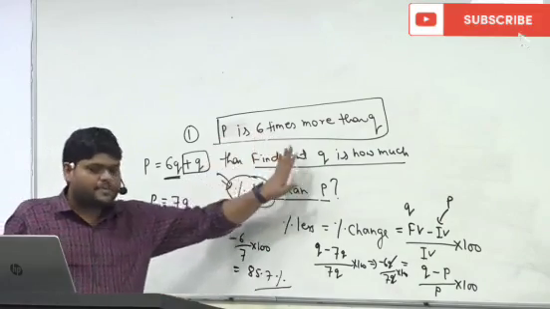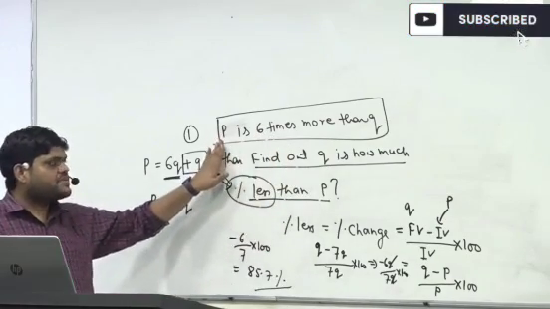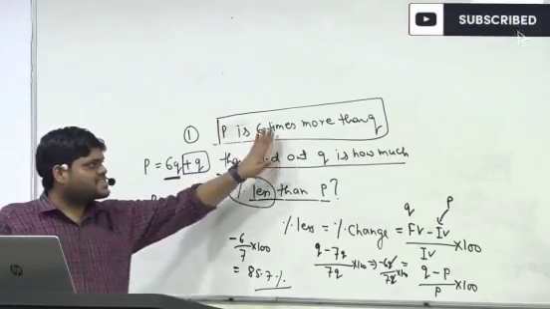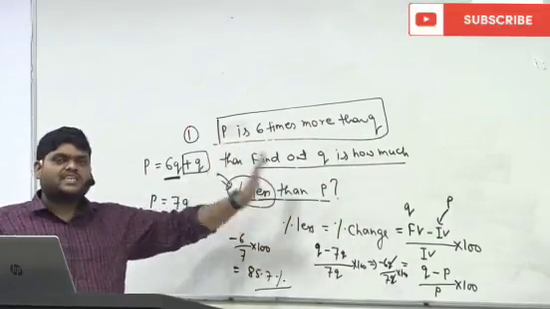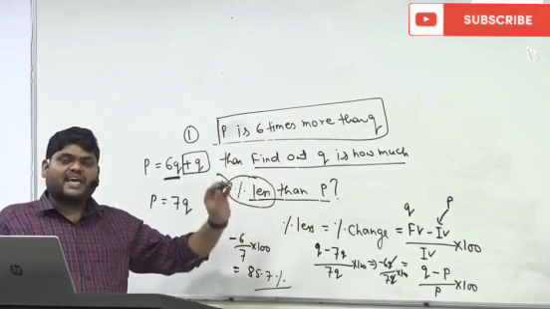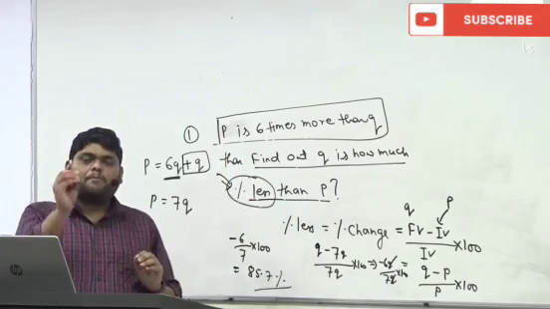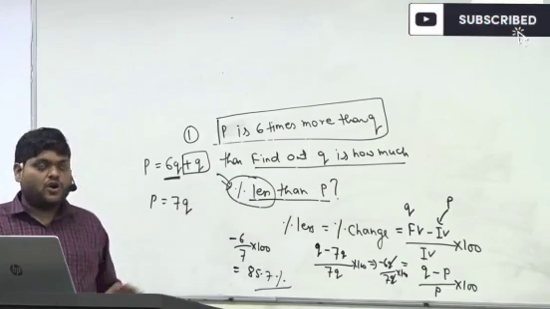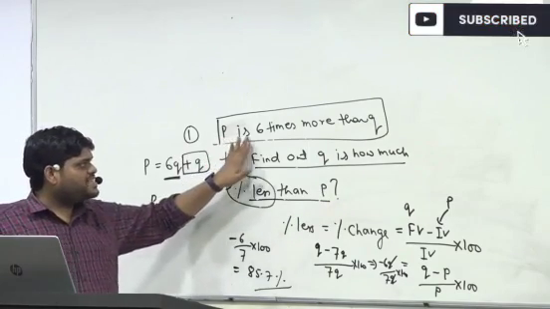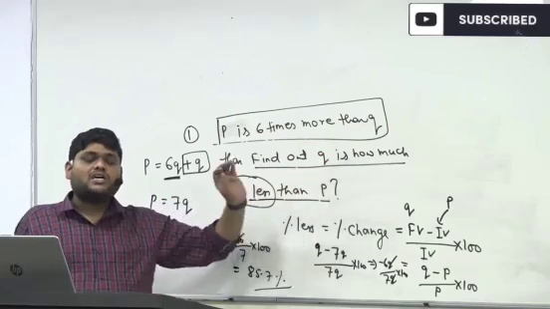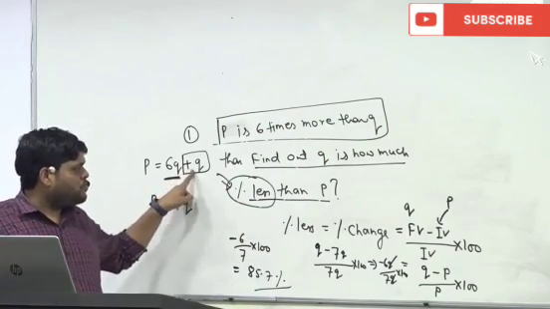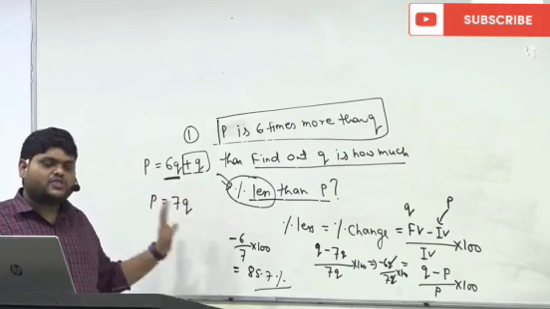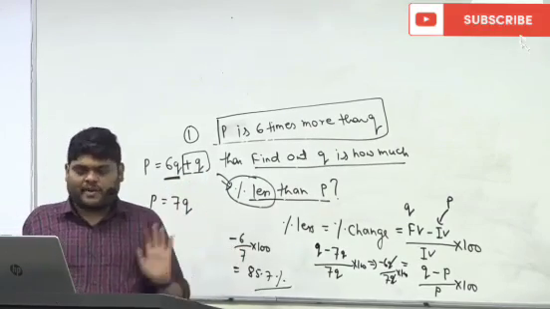These two statements are different, whether it is given as P is 6 times more than Q, or as P is 6 times Q. P is 6 times Q means P is equal to 6Q. P is 6 times more than Q is a different statement.